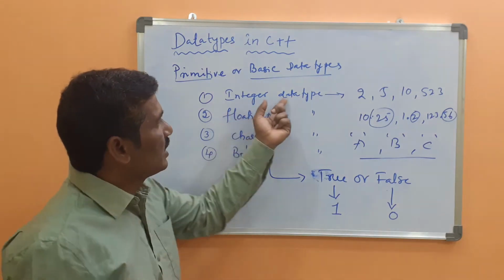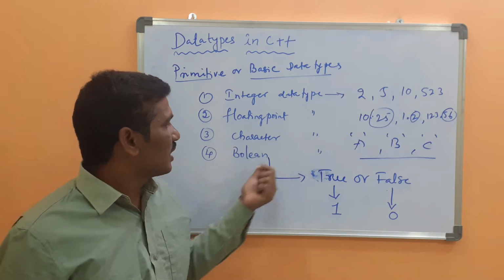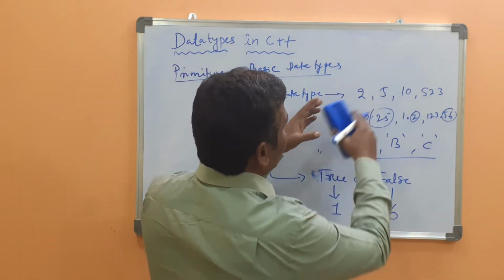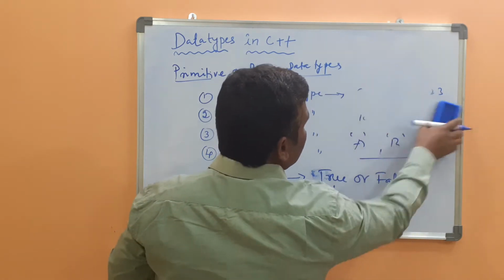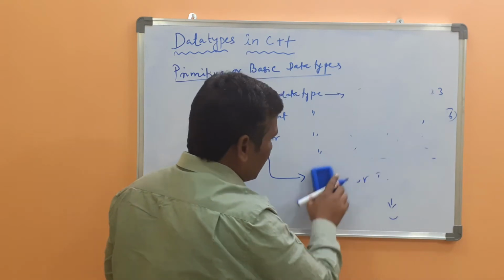But what are the integer data types? What are the floating point data types? What are the character data types? What is the Boolean data type? We will discuss them. Then what is integer data, what is floating data, what is character data, you got it.